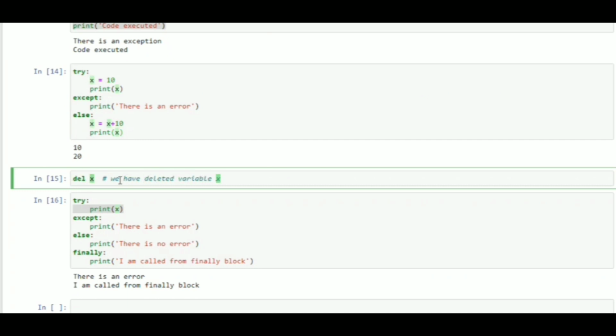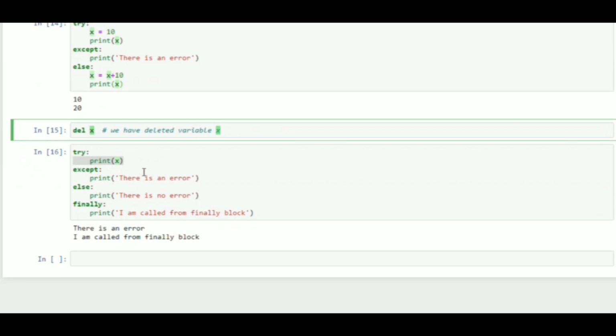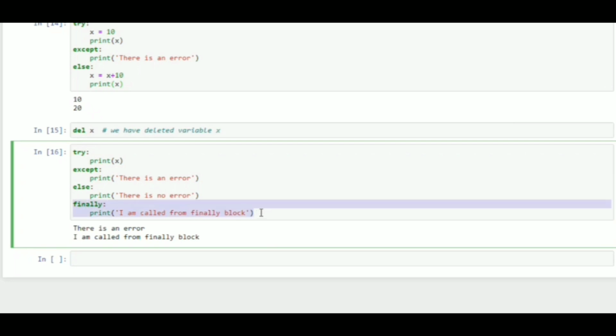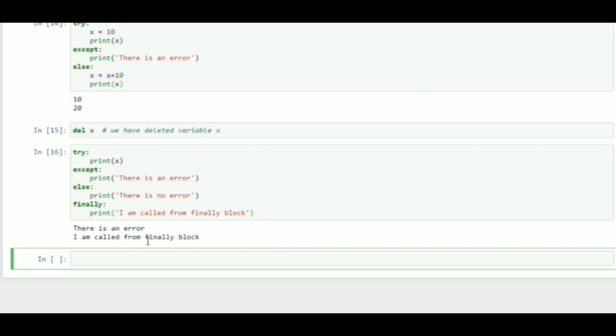So this else section will not be executed. But this finally code will be executed and it will say I am called from finally block. Here we can see another example.